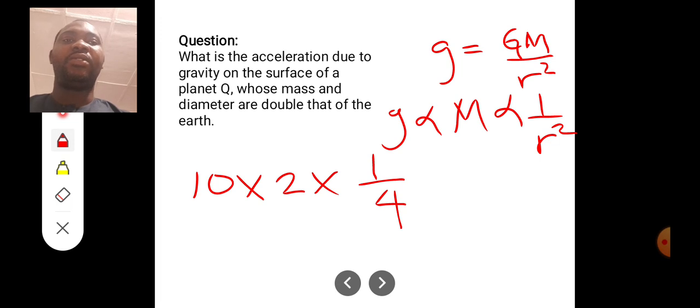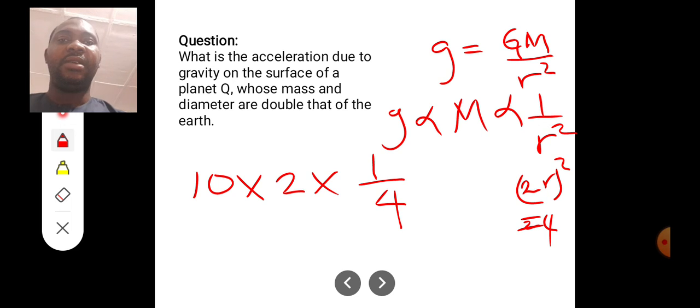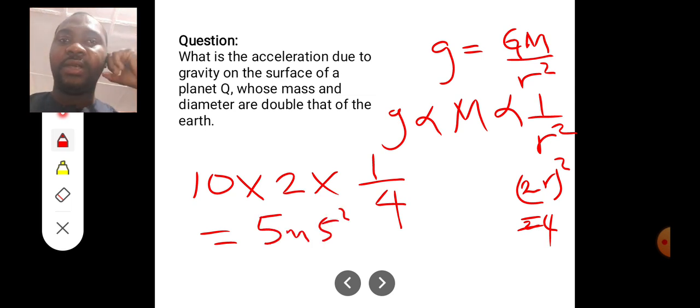When your radius is doubled to 2r, it will be squared, which makes 4. So I multiplied by 1 over 4 to show the inverse relation. This method is very fast. So you have 10 times 2, which is 20, and 20 times 1 over 4 gives us 5. So the answer is 5 meters per second squared.